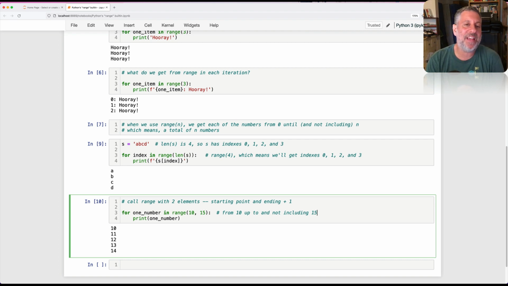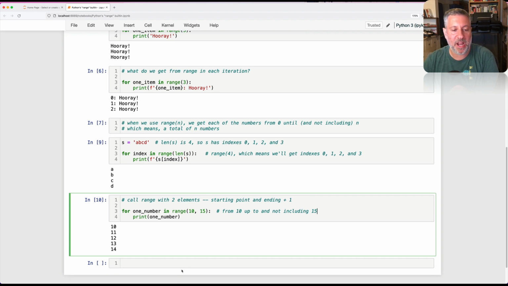But it's not as obvious because the endpoint does not determine how many elements you'll get. So if you call range with 1 argument, that's the endpoint plus 1, right? That's the number of iterations we'll get. If you call range with 2 arguments, then you get from, up to, and not including. So 10 up to and not including 15.